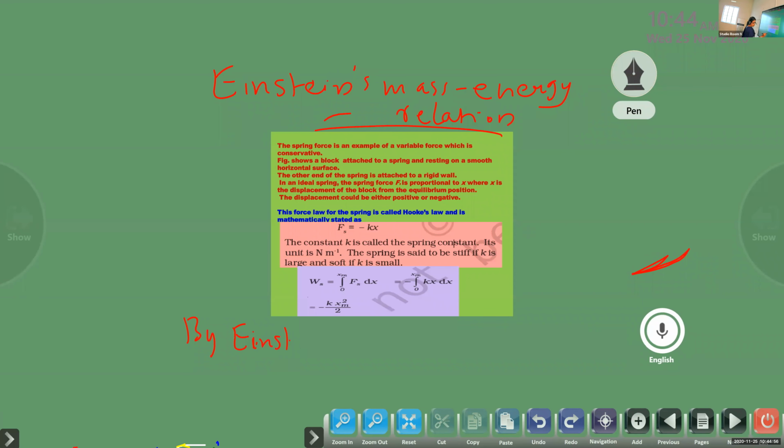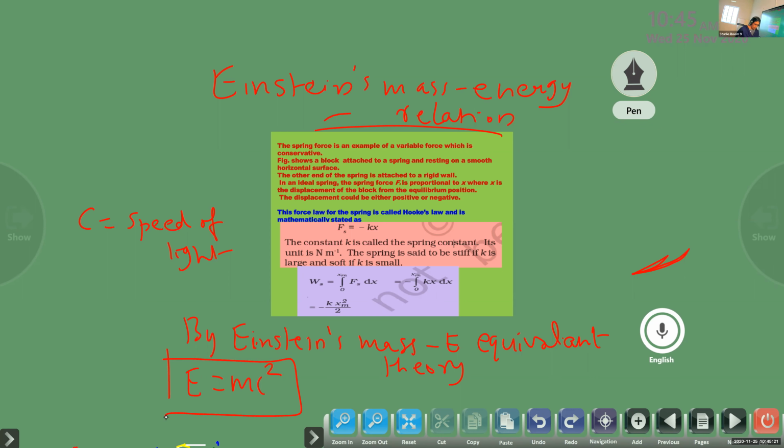Thus, by Einstein's mass energy equivalence theory, energy is equal to mc square, where c is the speed of light. E is equal to mc square.